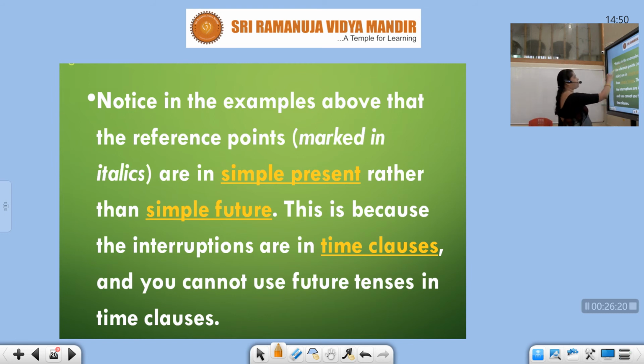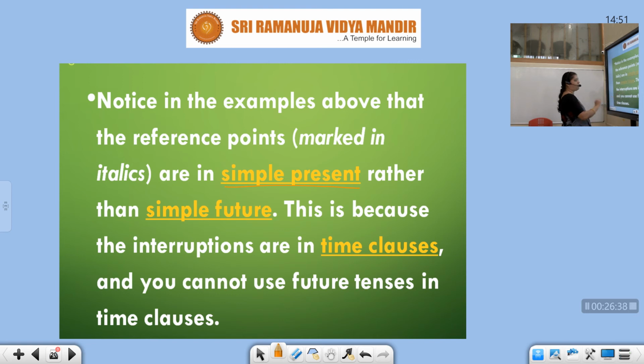Notice in the examples above that the reference points marked in the highlighted words are in simple present rather than simple future. I've always kept telling you this. You have to use only present simple. You are not supposed to use future simple, because a time clause will never be in the future.